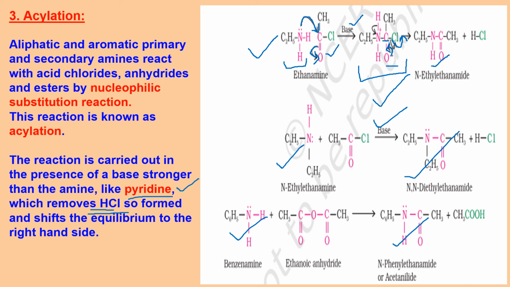It can shift the equilibrium back to the left hand side. So if pyridine is there and I can remove the HCl using pyridine, it will shift the reaction equilibrium to the right hand side. That is the reason for using a base, pyridine, here.